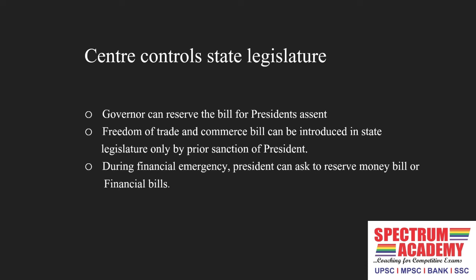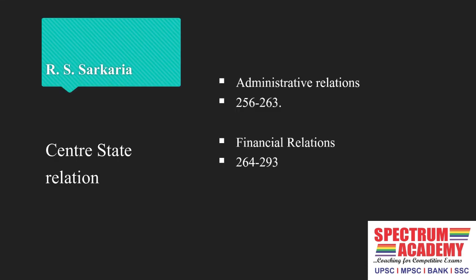So this is also a kind of center control over the state legislature. During a financial emergency, the president can ask to reserve a money bill or a financial bill. And this is the third center control over the state legislature. Justice R.S. Sarkaria gave us these center-state relations recommendations.